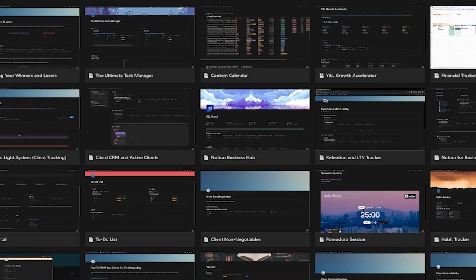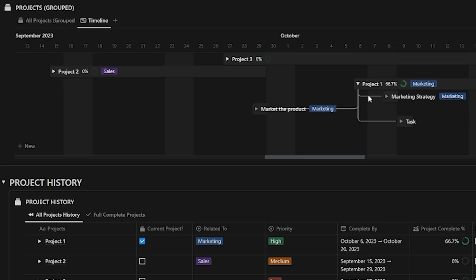I've got you covered. I've used Notion for 6.5 years, both for my business and my academic life. And I've also worked with over 50 plus entrepreneurs this year alone to see how their systems and processes work, to be able to make this into what it is. I've decided to compile all that into one template itself, and I'm going to show you how to use it today. So let's get into it.